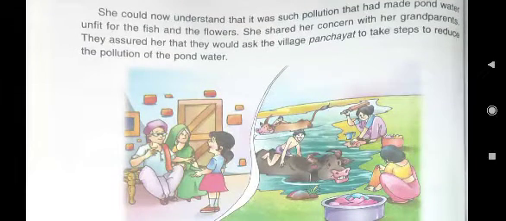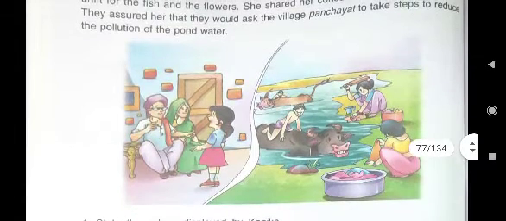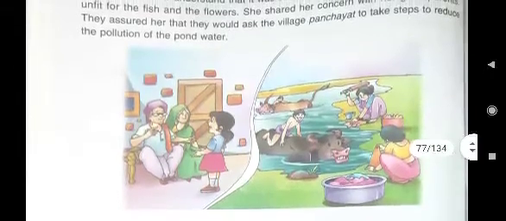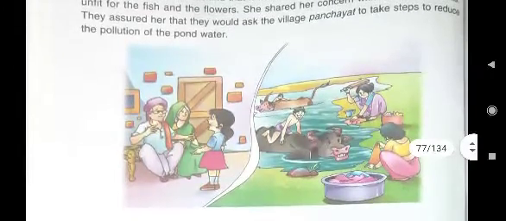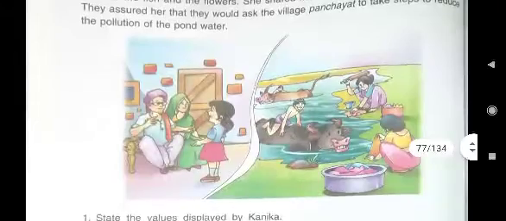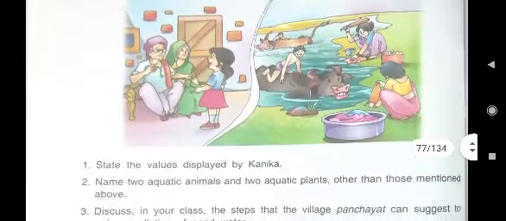Her grandparents assured her that they would ask the village panchayat to take steps to reduce the pollution of the pond water, so that again flowers and fishes will be in that.